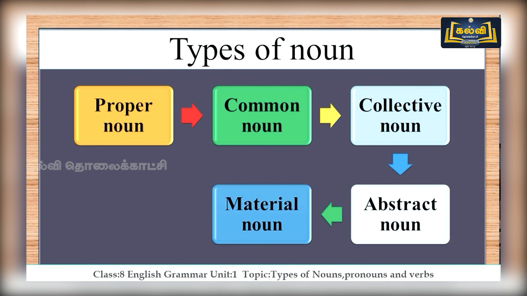And the third one is collective noun, which is given for a group of animals, persons or things. The fourth one is abstract noun, which is not about the concrete. It gives you some quality or a state. And the fifth one is material noun. It gives you the base of any product, or we can say it is the raw material of any product.